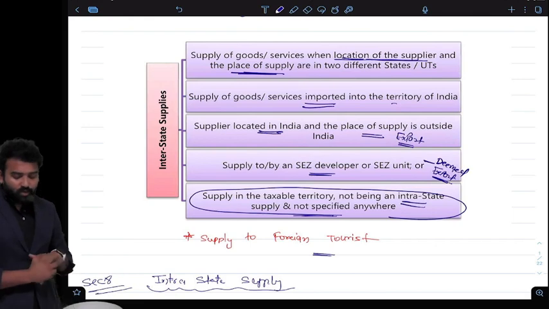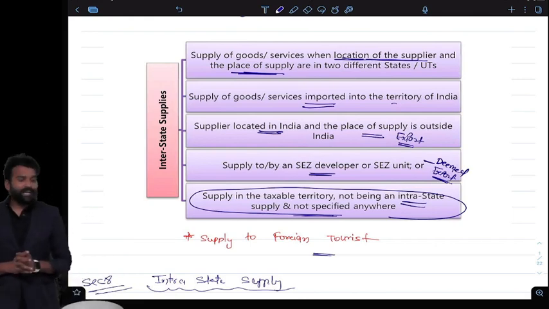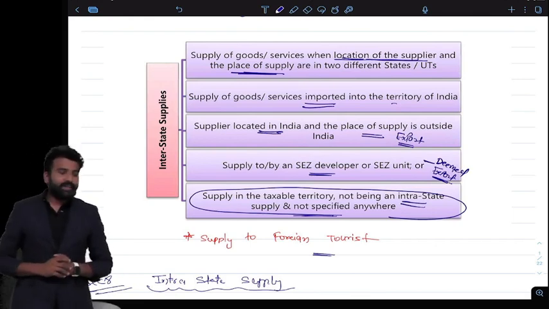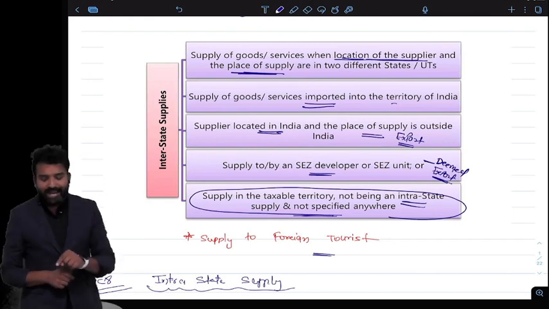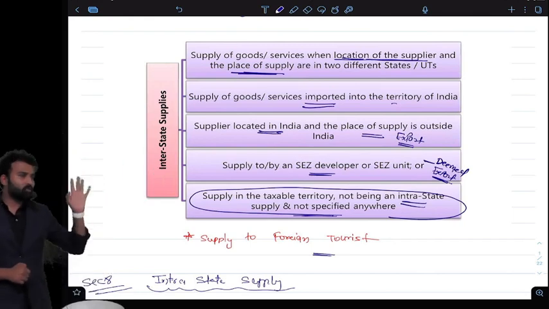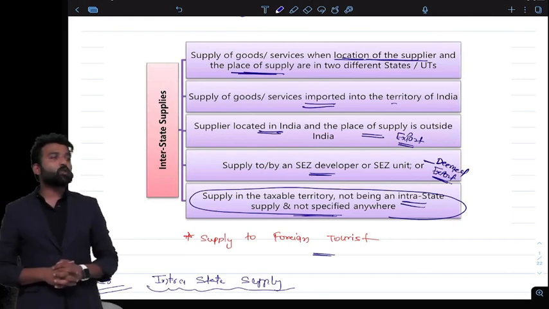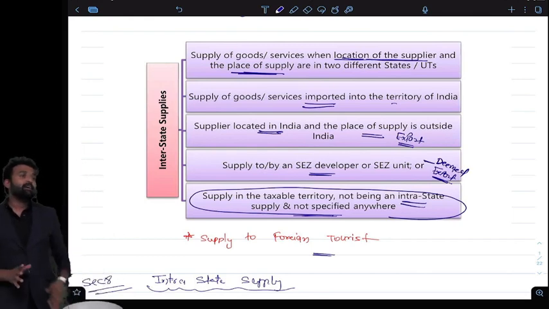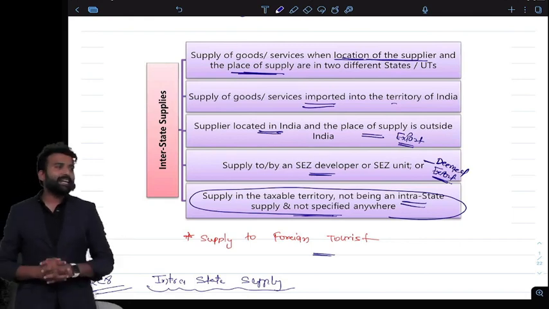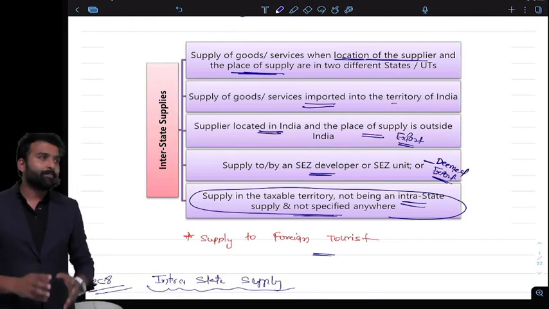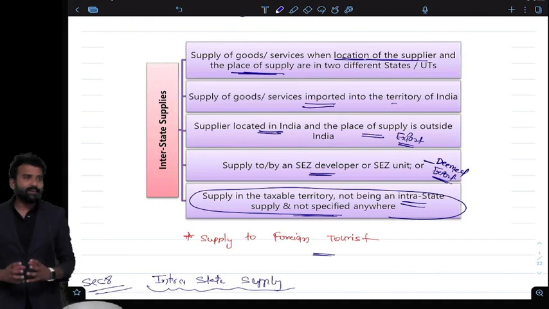Second, supply of goods or services imported into India is import. Third one is export, where the location of supplier is in India and the place of supply is outside India, that is export. Supplying to a SEZ is also a deemed export. And finally, if something is not intra, automatically it will become interstate supply. So this is the definition of interstate supply.